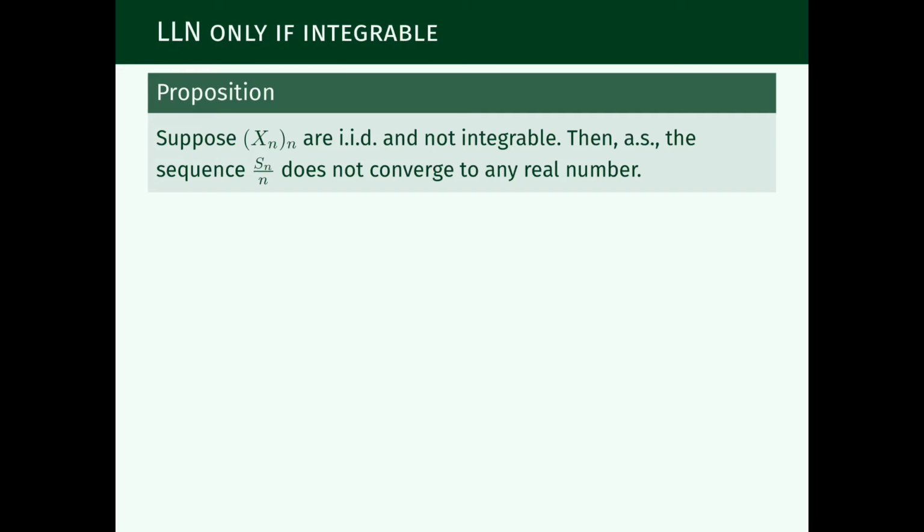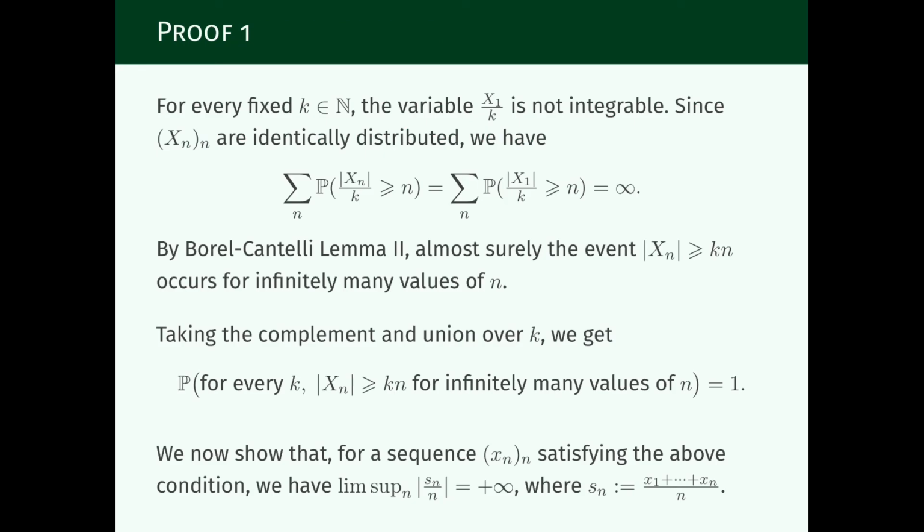Let us move on to the proof of this proposition. So the first observation, and this is a very keen and slick observation, is that we're assuming that these random variables are not integrable. And because they're not integrable, we can even multiply them by a small number or divide them by a large number, which is the same thing. And this is still not integrable.